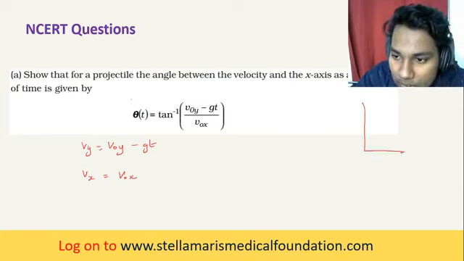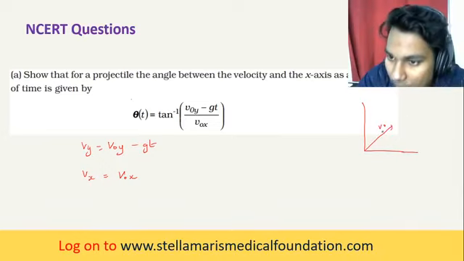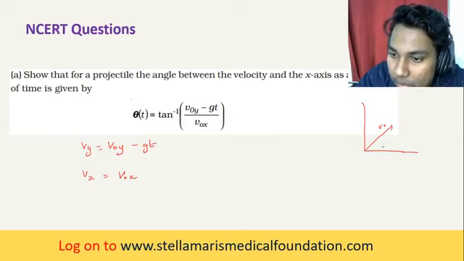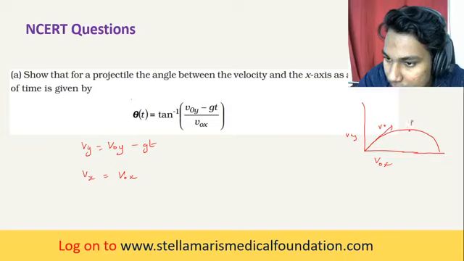Just understand this diagram, you will know. First, it is projected with the velocity v naught, and similarly the components v naught x and v naught y, and P is a point in the path of the projectile.